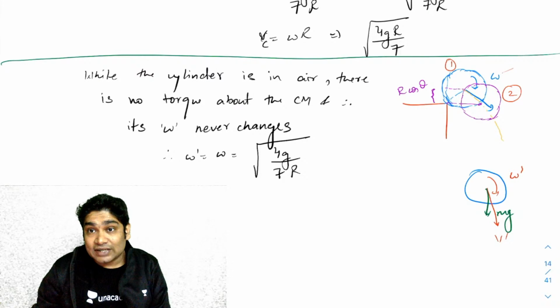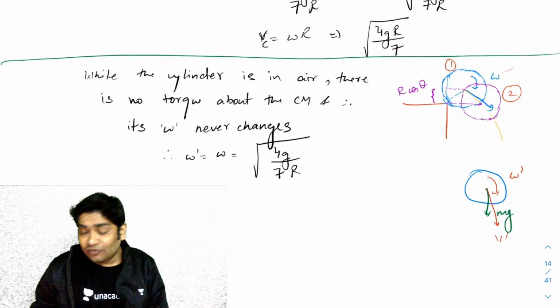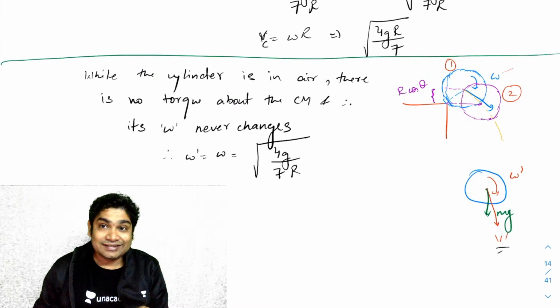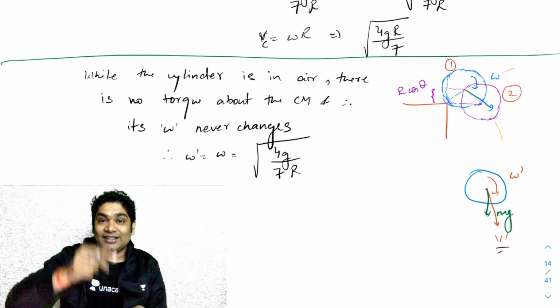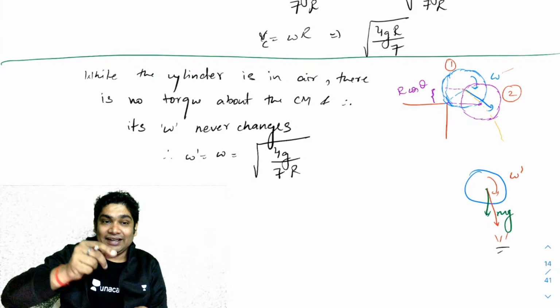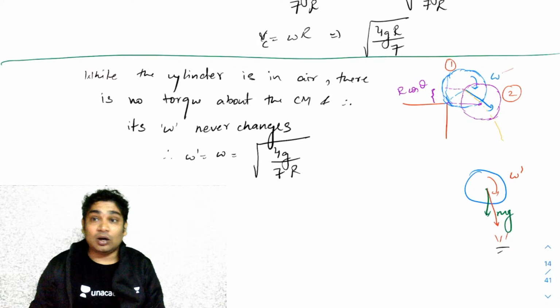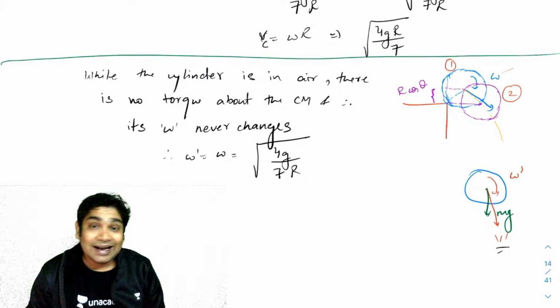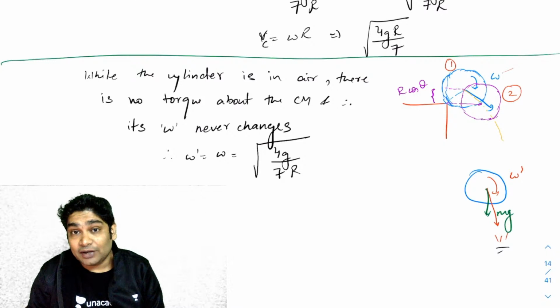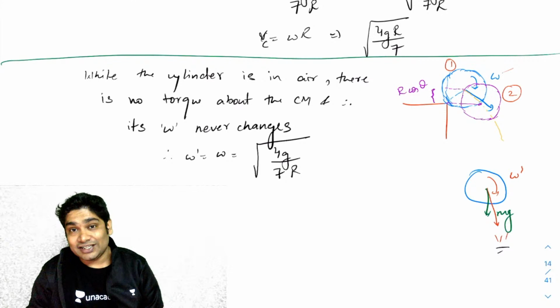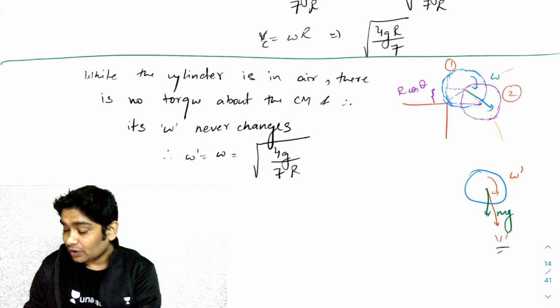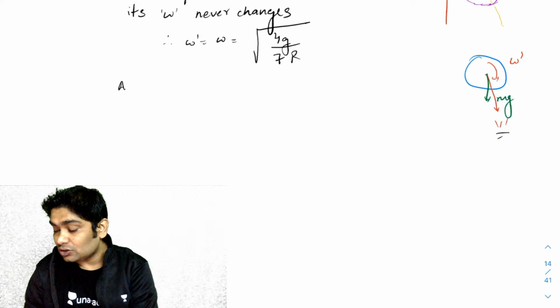Next, what I want to do is calculate the v dash. Now, will this velocity of the center of mass change? Think about it. Yes, it will. I just showed you the example in which I rotated this capacitor in the air. Its VCM was changing throughout. Why? Because of the force of gravity. And can I calculate how much it has changed by? Yes, that can be done by using energy conservation again. You realize from position 1 to 2 there is no non-conservative force, so the energy of the system should remain conserved, right?